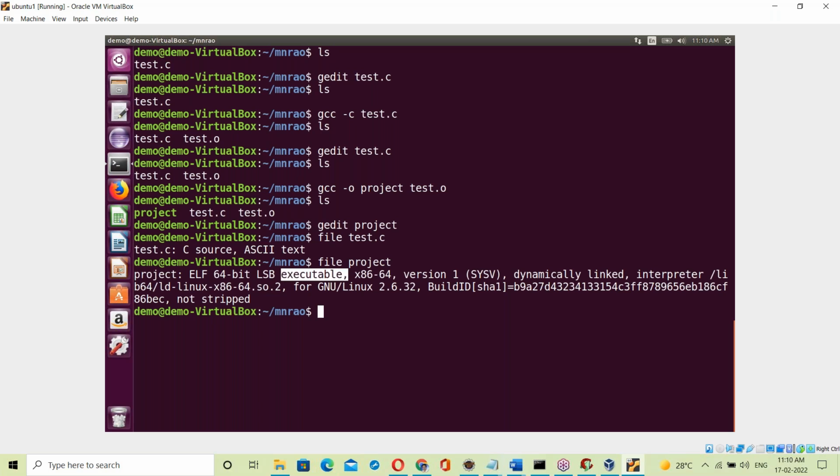See ld-linux-x86-64.so.2. The .so is the extension for the OS library, and the number is the version number. This is the Linux OS library, so the project exe file contains the Linux OS library.